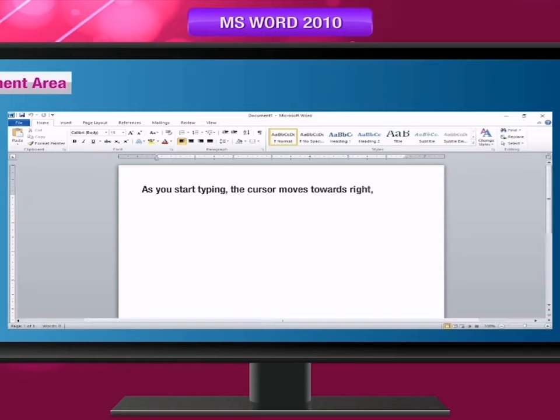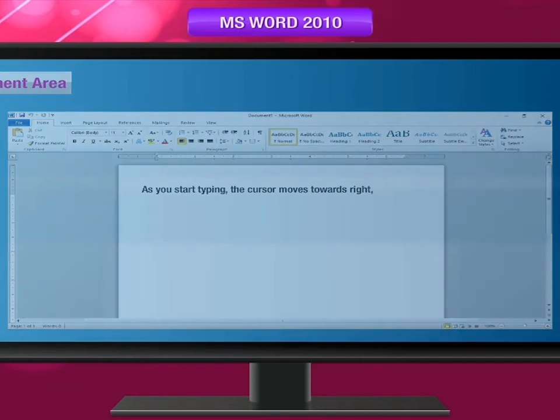There are vertical and horizontal scroll bars on the right and bottom side of the document area. You can move right, left, up and down with the help of these scroll bars to see the text that does not fit on the screen and therefore is not visible. You can also reduce or enlarge the document area using the zoom tool on the right side of the status bar at the bottom of the screen.